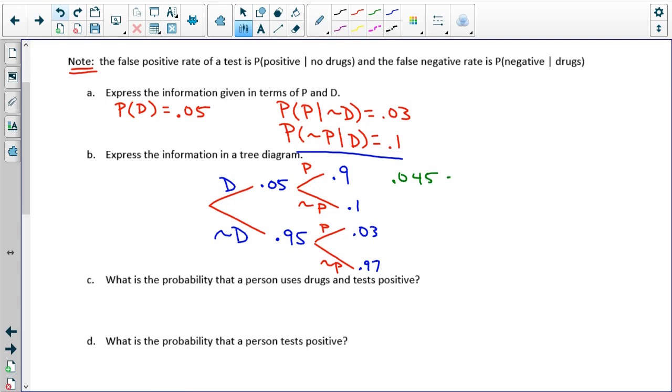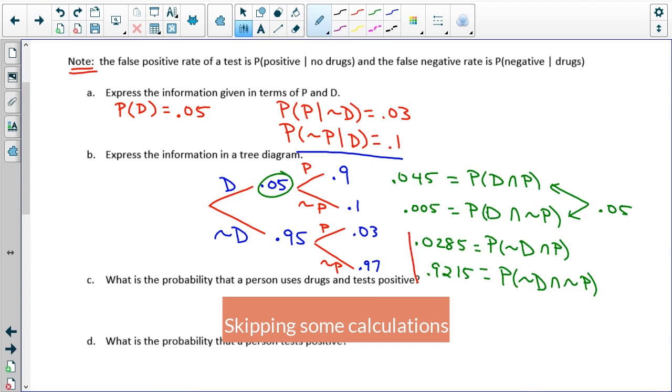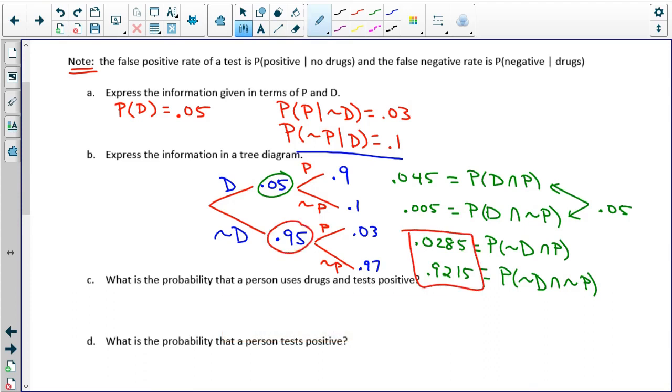0.045. That's equal to the probability that somebody does drugs and has a positive test. Once again, notice that these two numbers will add together to be 0.95. If I add all of these together, I get 1, which makes sense because that's 100% of the cases.